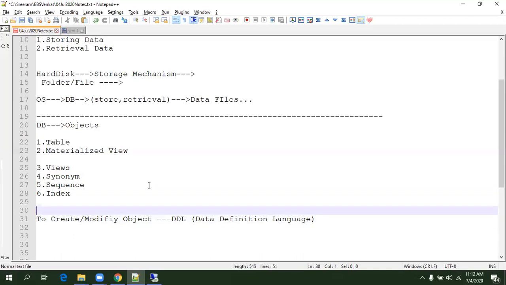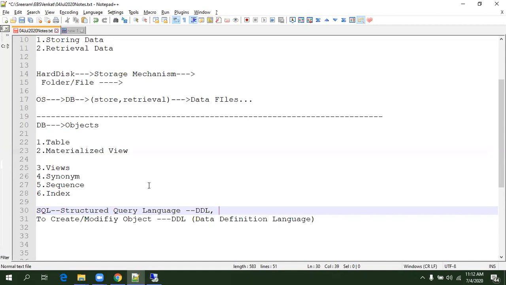Whatever we are discussing is in SQL, structured query language. The set of commands in structured query language are divided into many groups, and many books call them in different ways, so don't think about this particular definition. They divided the set of commands into subgroups and call them with different names.